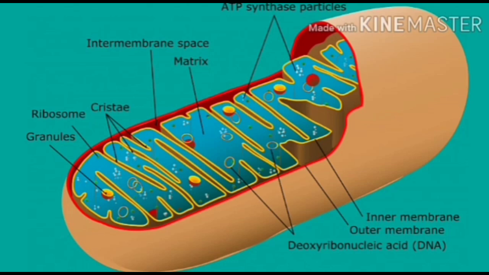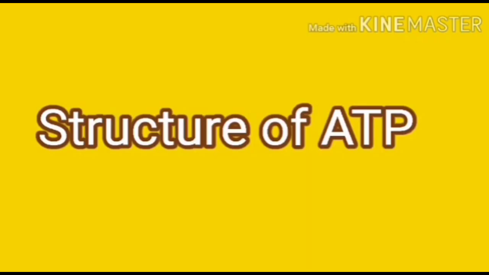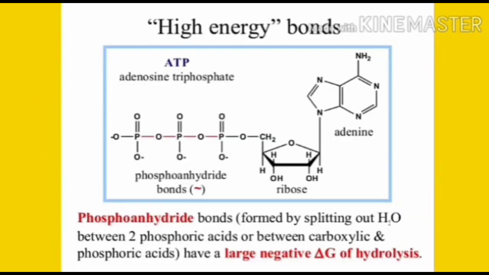This structure you have already studied in cell biology as part of the cell organelles. It is also called the powerhouse of the cell. This is the structure of ATP. The full form of ATP is adenosine triphosphate. Adenosine triphosphate is the biological form of energy, stored in the body, which is used to do various activities.